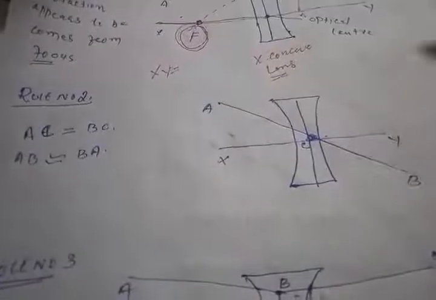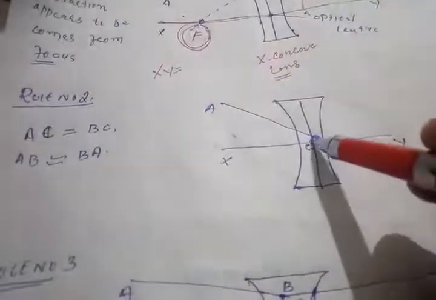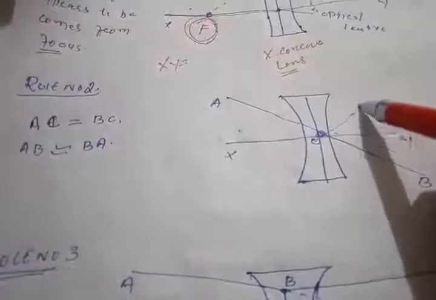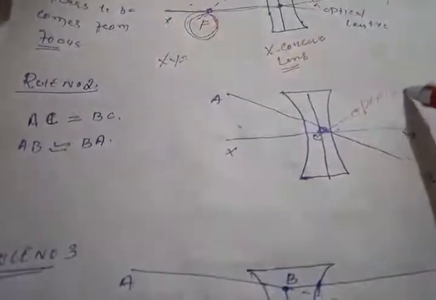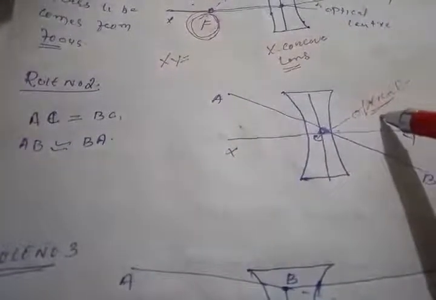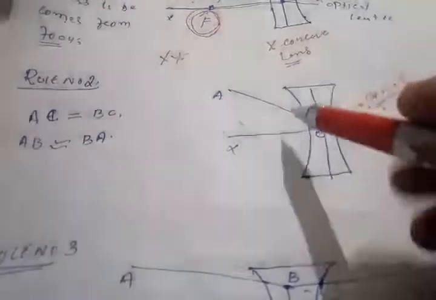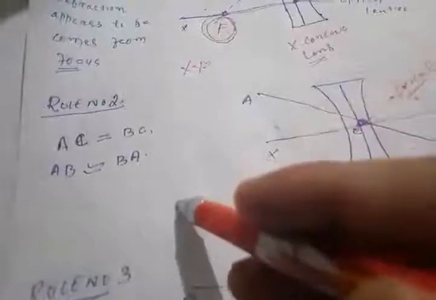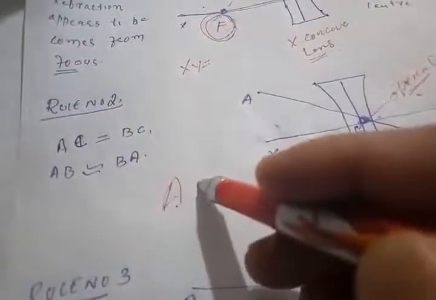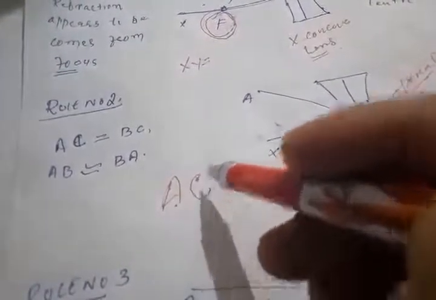Another is the second rule. This rule is very simple. It states that when a ray of light is passed through the optical center, the center part of any lens is called the optical center. Suppose you are passing a ray of light which is AC. Why is it AC? Because it strikes at the optical center and becomes AC.